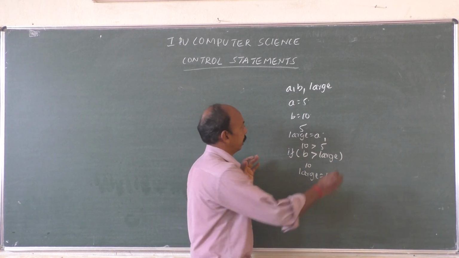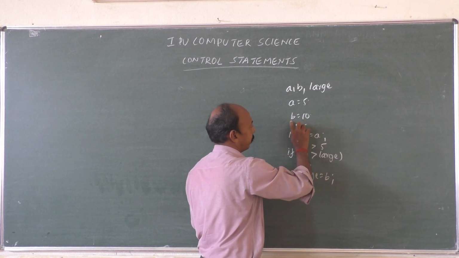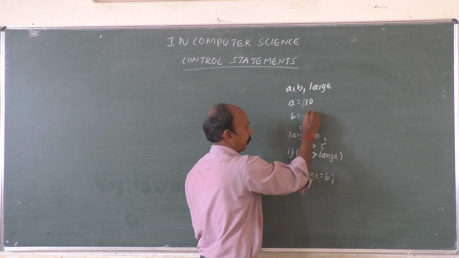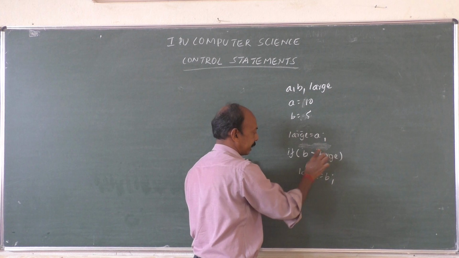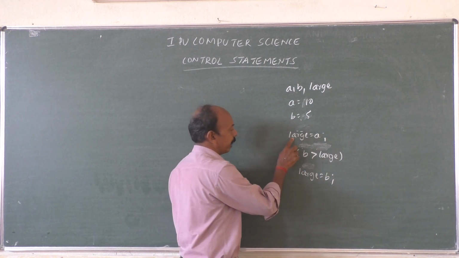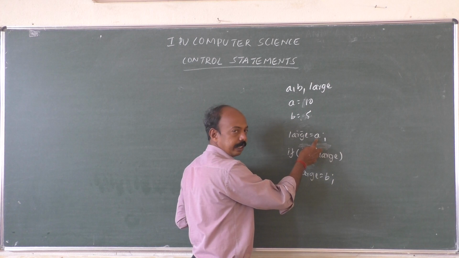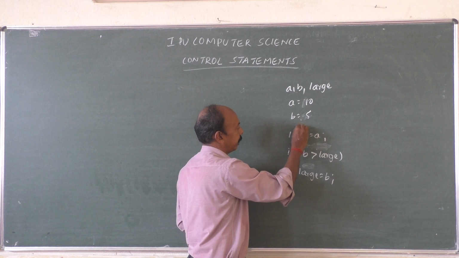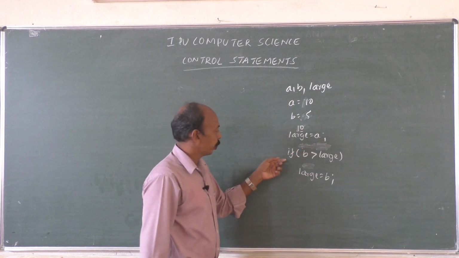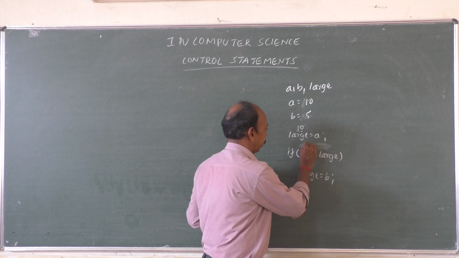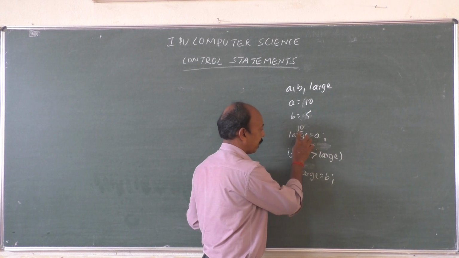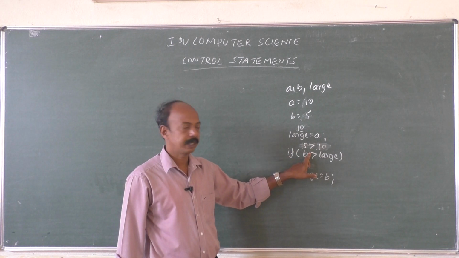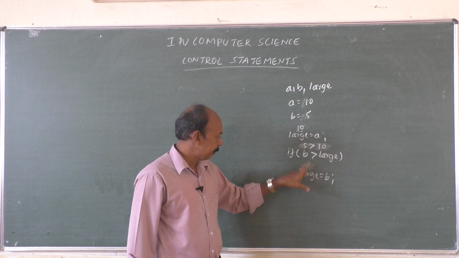Other case, instead of A is equal to 5, B is equal to 10, if we take A is equal to 10 and B is equal to 5, what happens now? Let us say large is equal to A, don't change it here, let it be the same. In A, how much do we have? It's 10. If B, what is the value of B? B is 5. 5 greater than large, in large what do we have? 10. Is this true? This is false. If this is false, will it be executed?